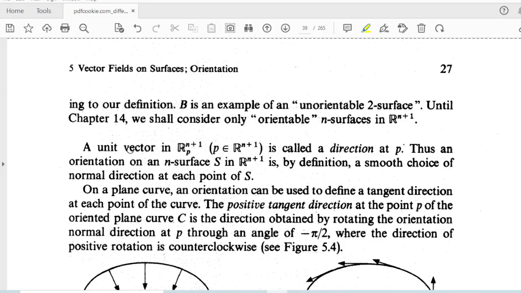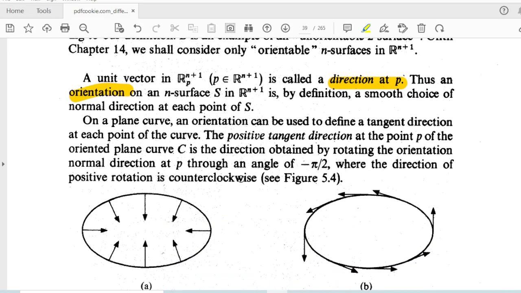A unit vector in R^(n+1) at p is called a direction at p. A unit vector is what we call a direction at p. Thus an orientation on an n-surface is by definition a smooth choice of normal direction. So an orientation on an n-surface S is a normal direction at each point of S.